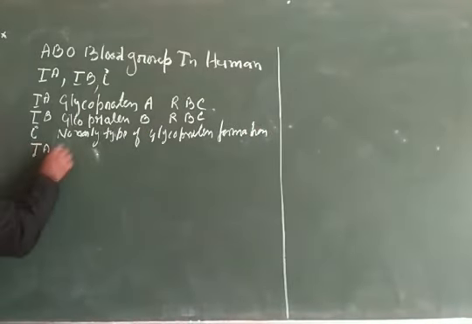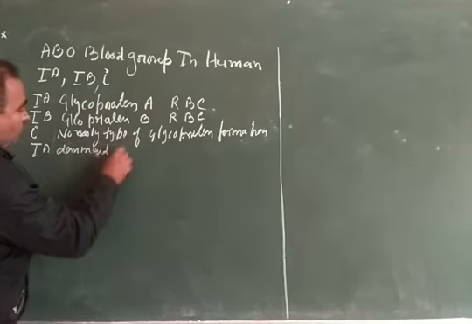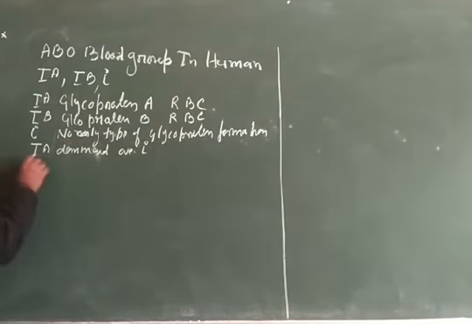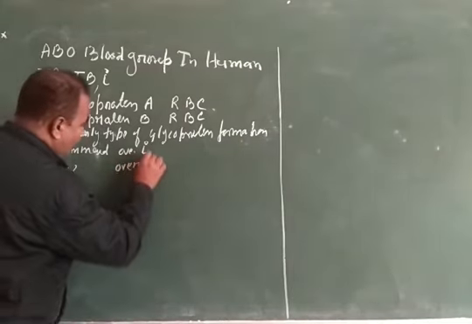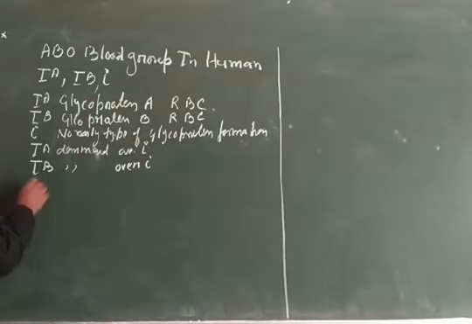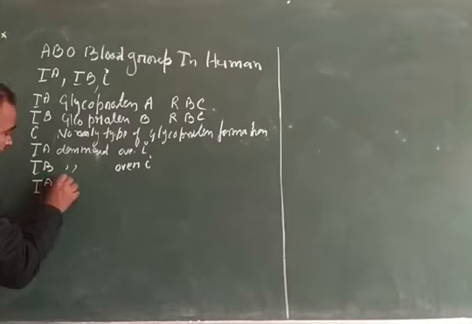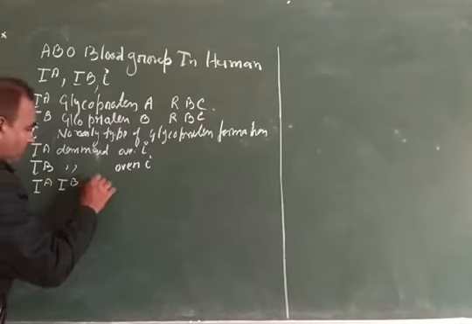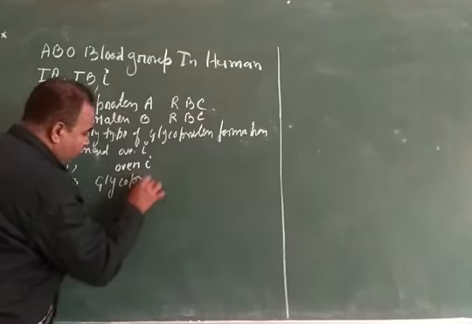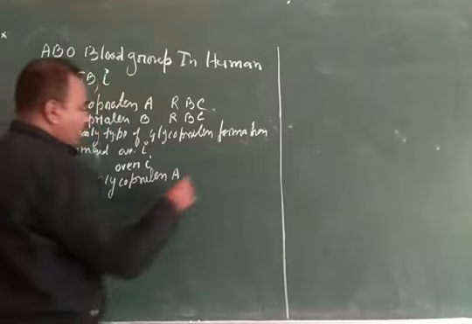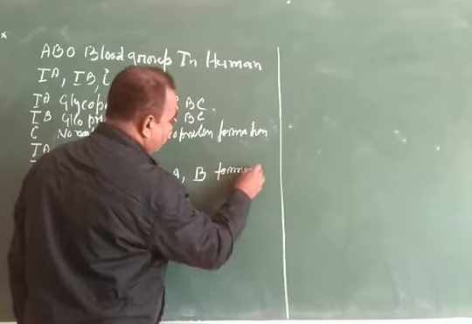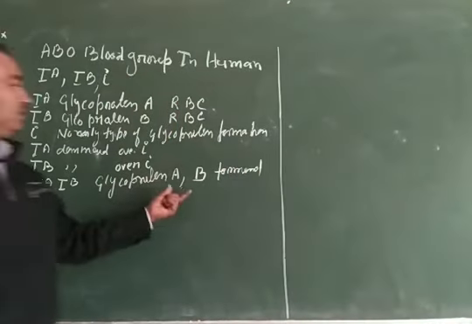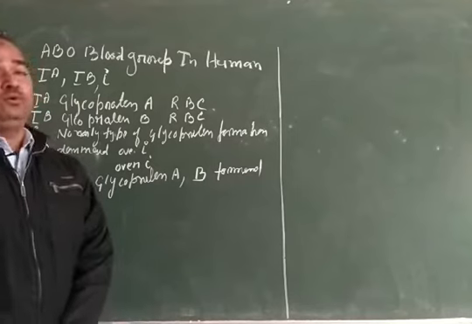IA is dominant over I. IB is dominant over I. And if both IA and IB are found, then both glycoprotein A as well as glycoprotein B are formed, and this is the example of codominance.